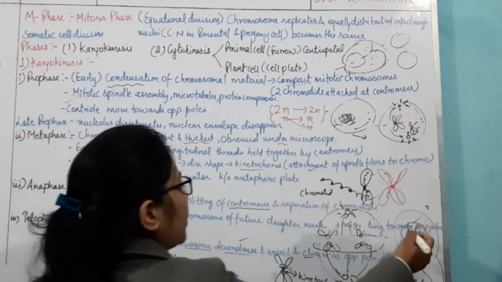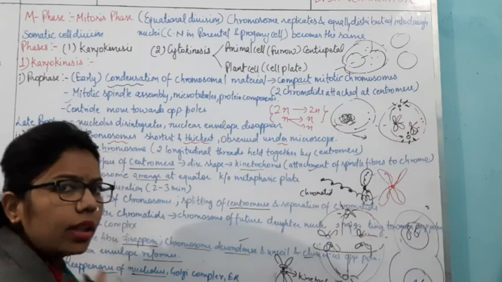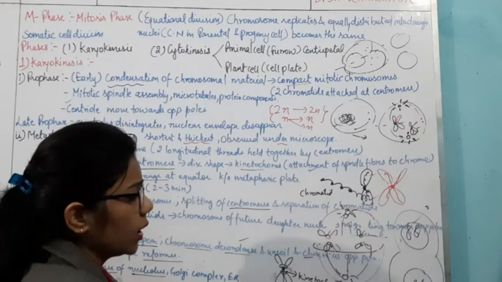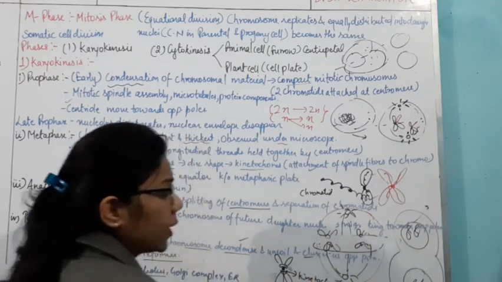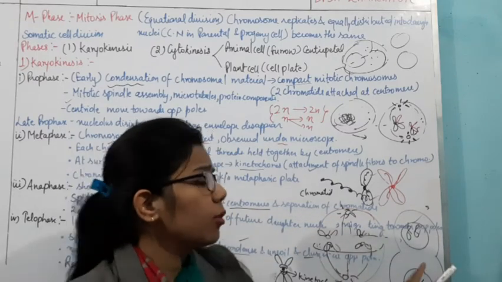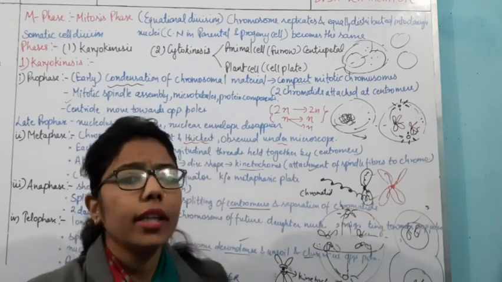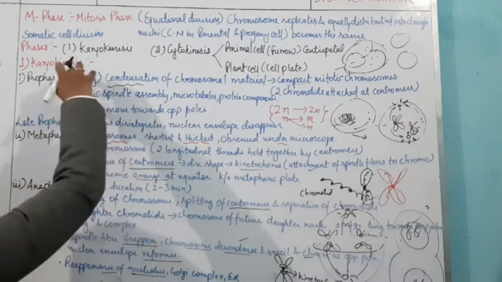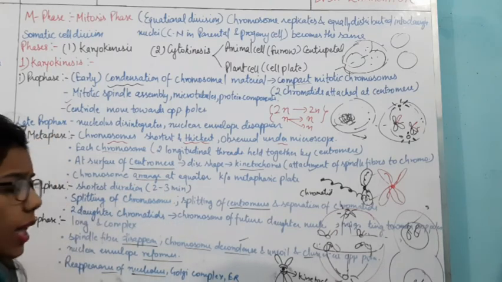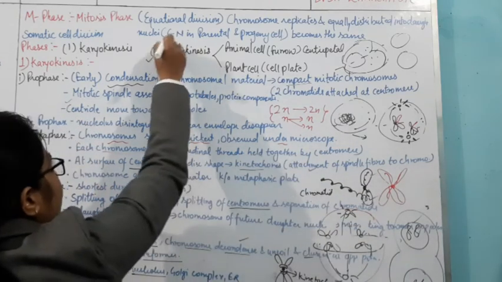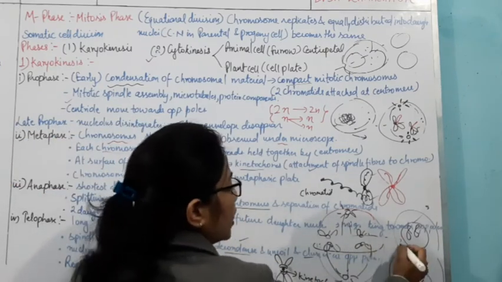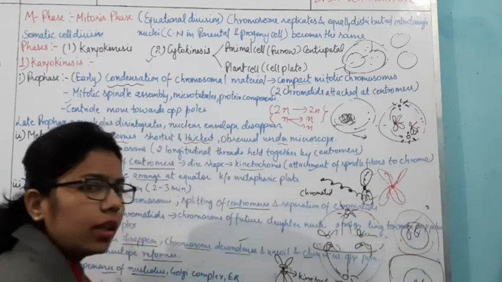So here there will be formation of two daughter nuclei. This is the division of the nucleus. The nucleus gets divided, but the cytoplasm is not yet divided. Unless the cytoplasm is divided, it will not form an individual cell. So this whole phase from prophase to telophase comes under karyokinesis. After telophase, there will be cytokinesis. Now it's time to divide the cytoplasm also, and then it will divide into two daughter cells.